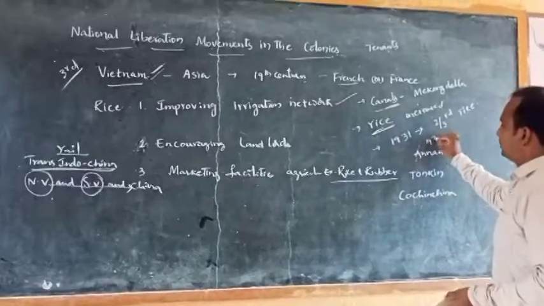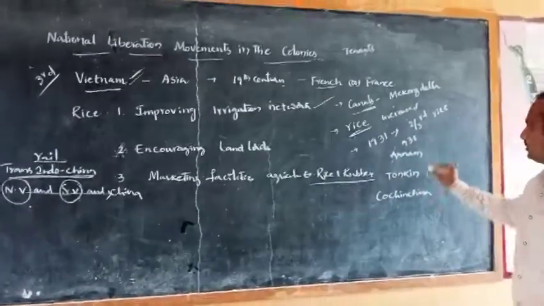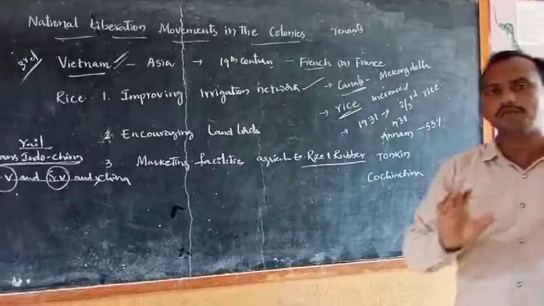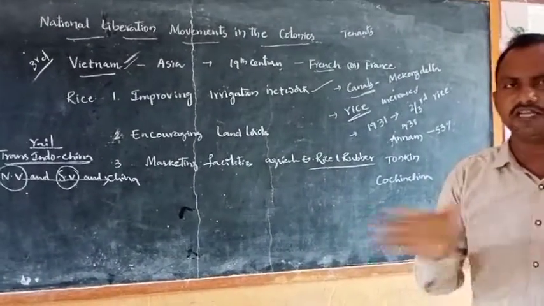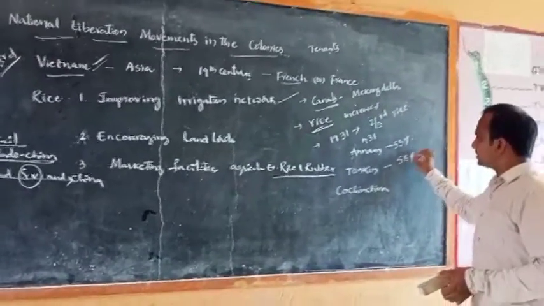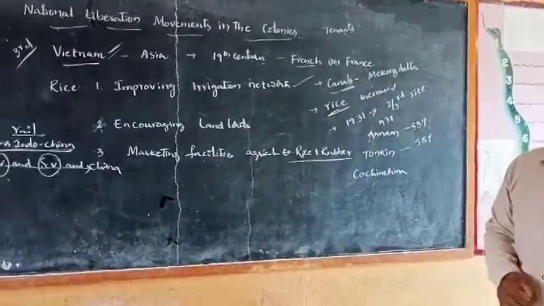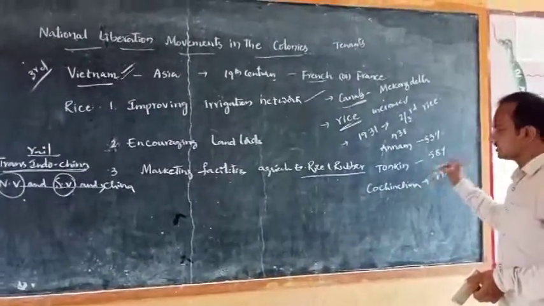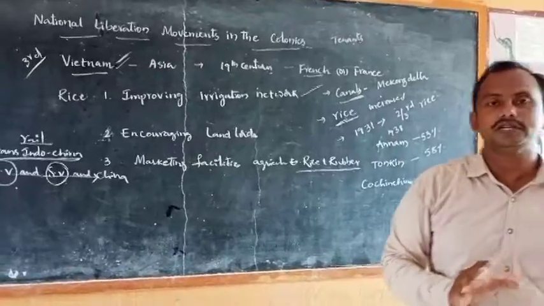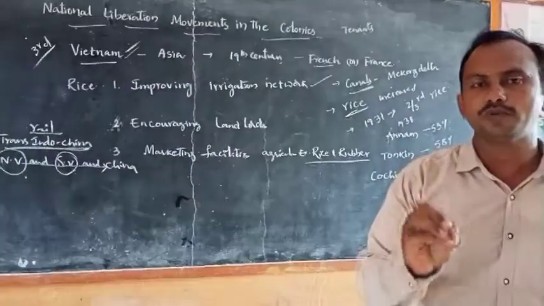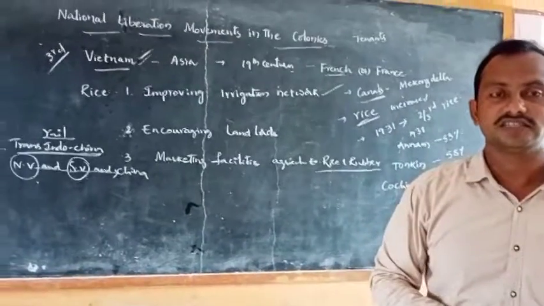In 1938, in the Annam region, 53% of families were completely landless, meaning they did not have any land. In Tonkin, 58% of the people were completely landless. In Cochinchina, nearly 79% of families were completely landless. Only a small percentage of people had land.